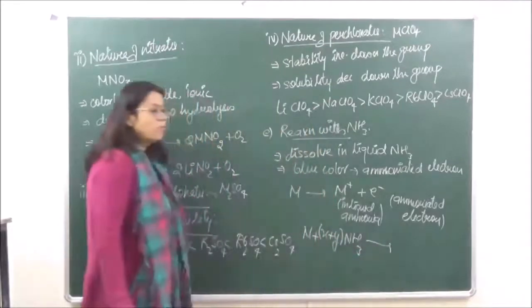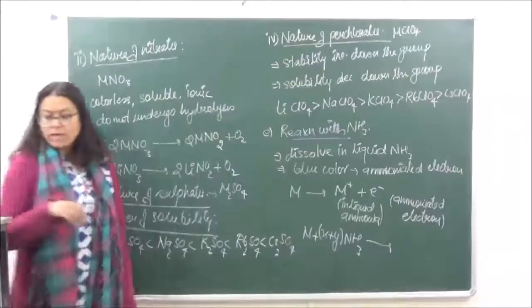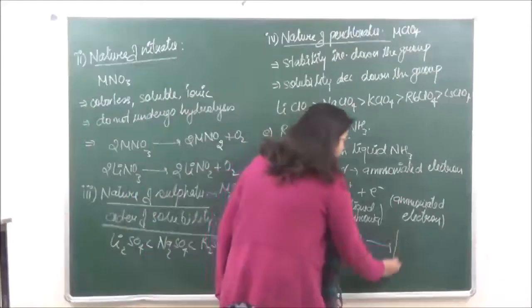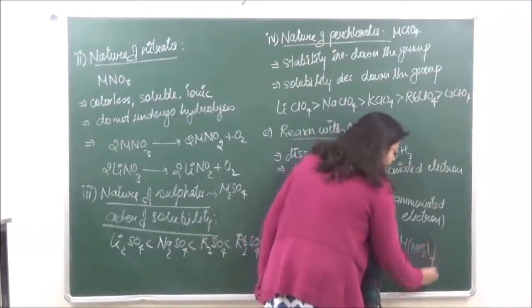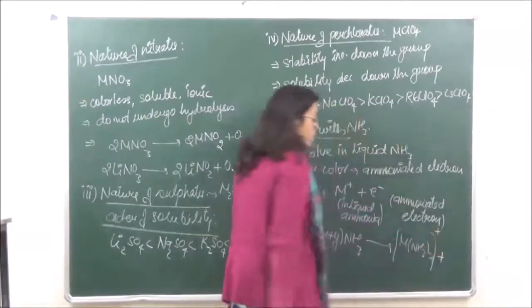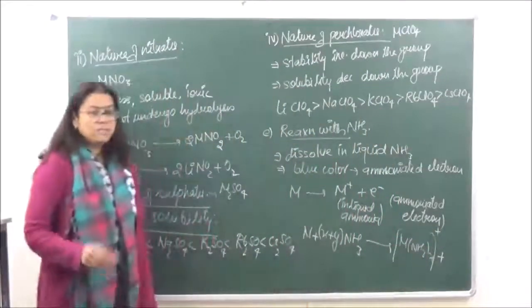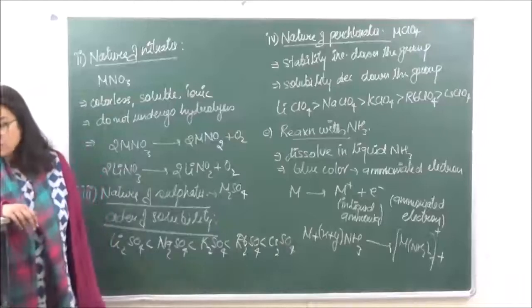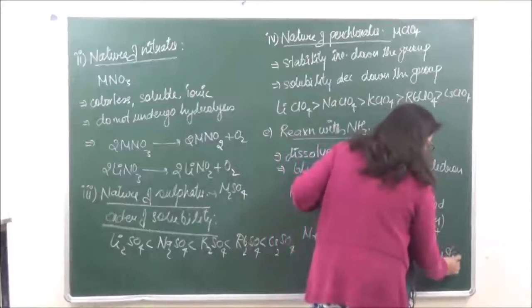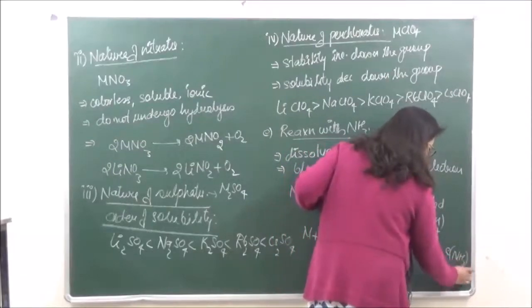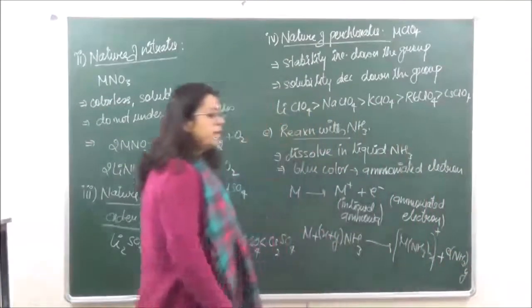So if we take the reaction, we have M plus x plus y of ammonia. This is going to give us M, a coordinate complex, positive, and plus we are going to get an ammoniated electron, which may be represented as e(NH3)y negative.